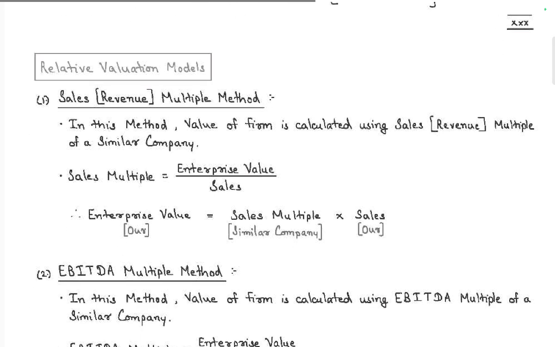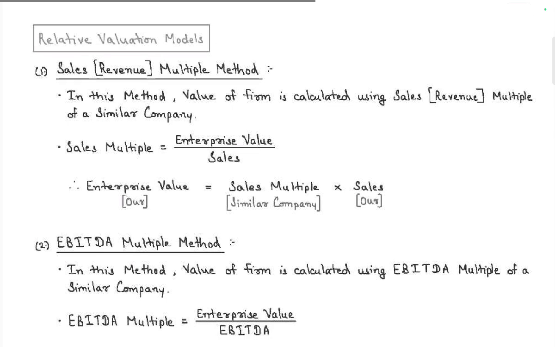The relative valuation method. In this method, the value of the firm is calculated using the sales revenue multiplier. Sales multiplier is enterprise value by sales. Enterprise value is equal to the sales multiplier into sales, using the similar company's sales multiplier. The sales are multiplied.